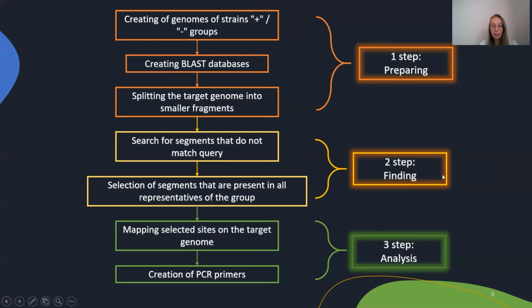Stage 2 is finding. The negative database is compared with the target genome to identify sequences that do not resemble the negative group. The resulting fragments are compared with the positive database to find sequences that are specific to a particular species. And the 3rd stage is analysis: mapping selected sites on the target genome and creating PCR primers.